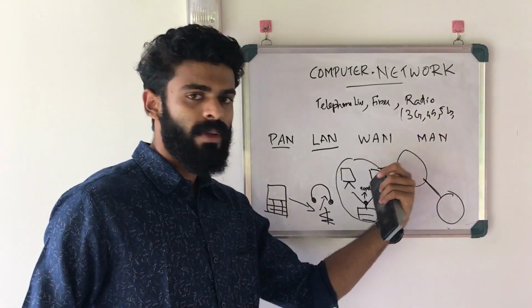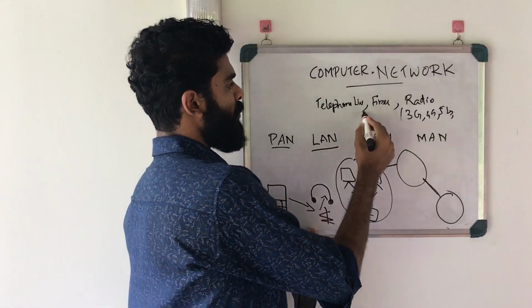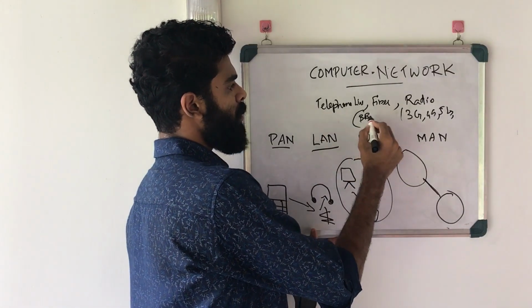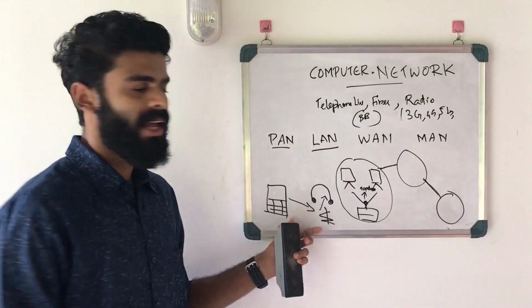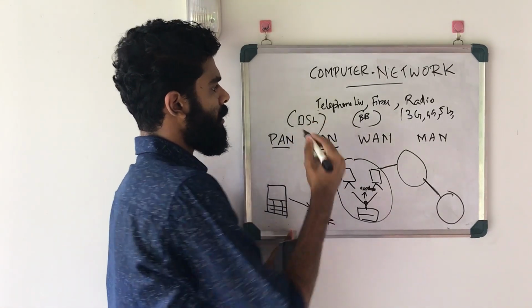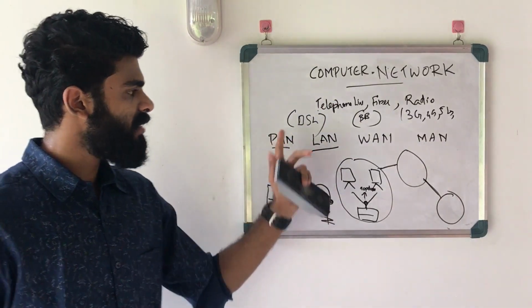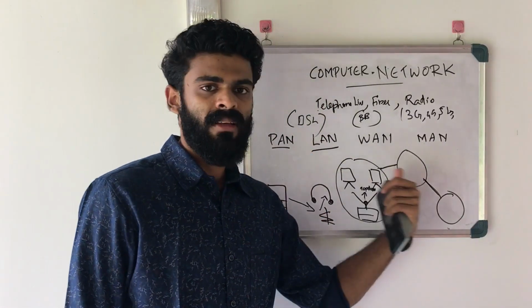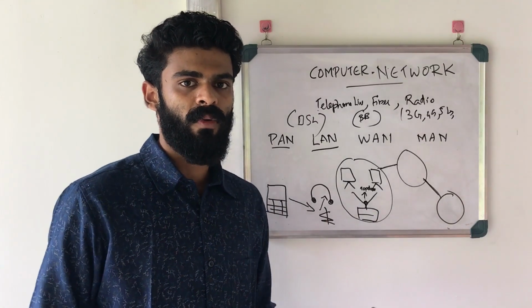Your high-speed broadband comes under fiber optics, and your DSL, ADSL and dial-up connections all come under telephone lines. So these are the ways of interconnecting these LANs in order to form the whole World Wide Web or a big WAN.